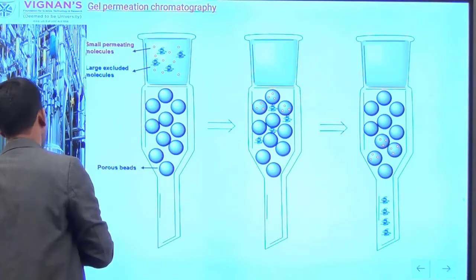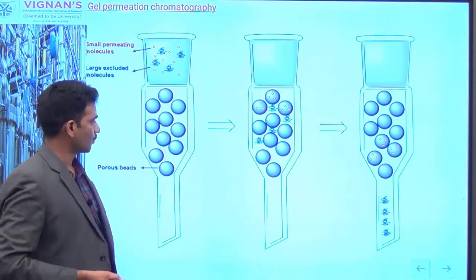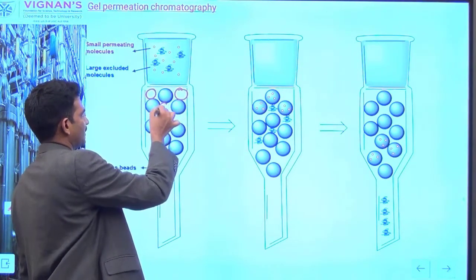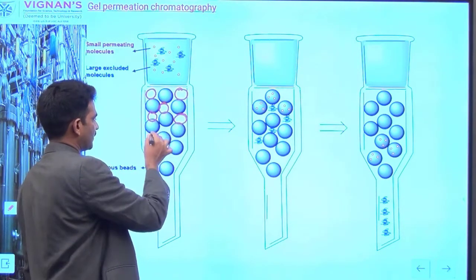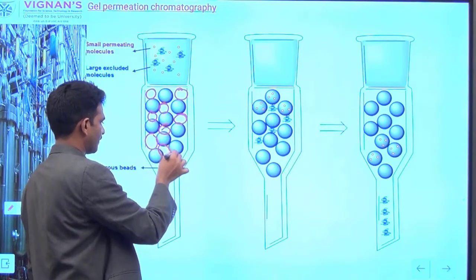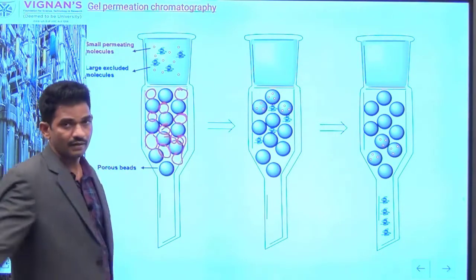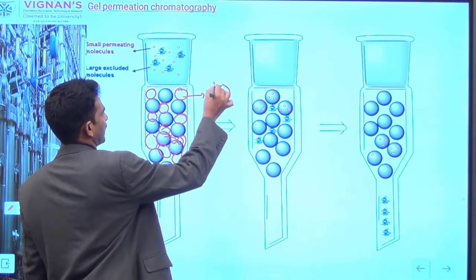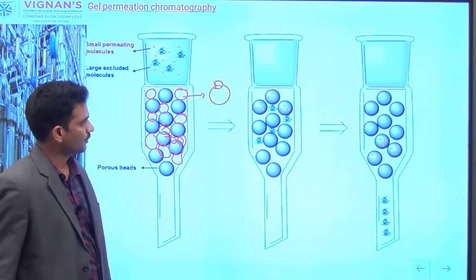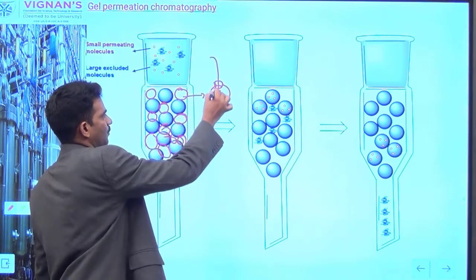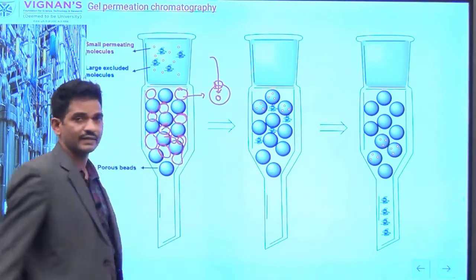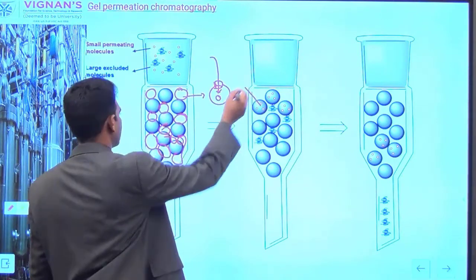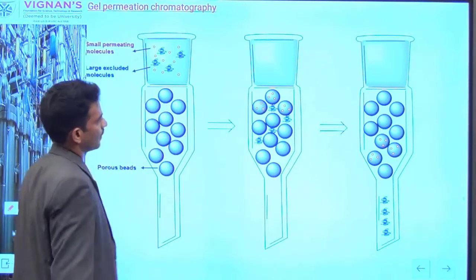Now while passing this sample solution through the column, the column is packed with a stationary phase material, Sephadex, a porous gel. This packed material has porosity, it contains some small pores. While passing, all the small molecules are retained for some time inside the bead. You can observe here, there is retention inside the bead.